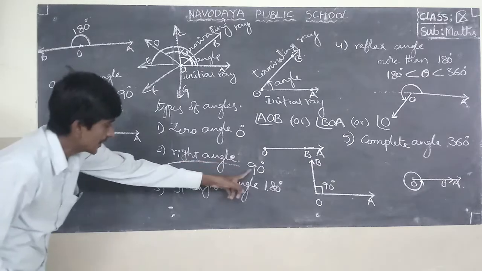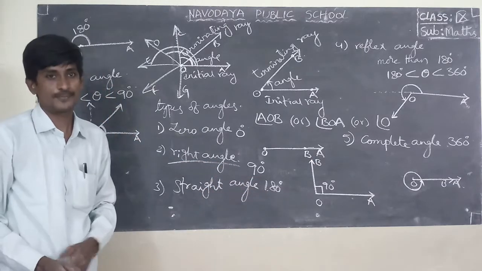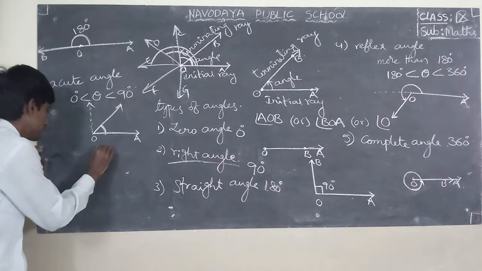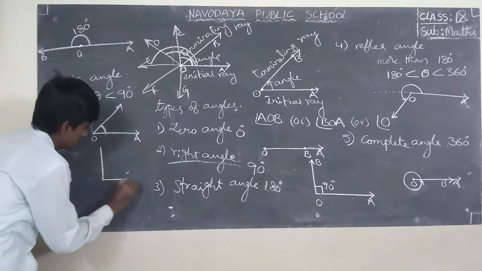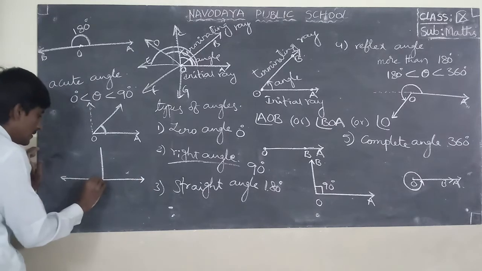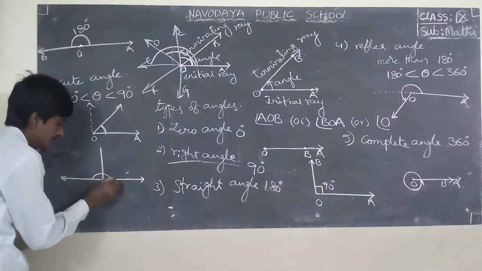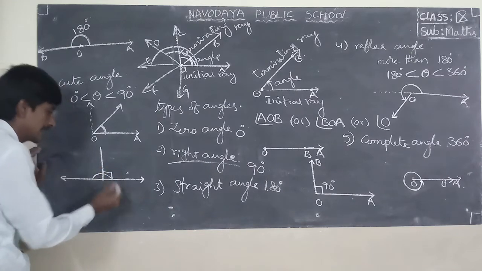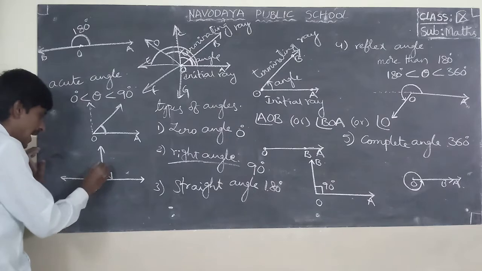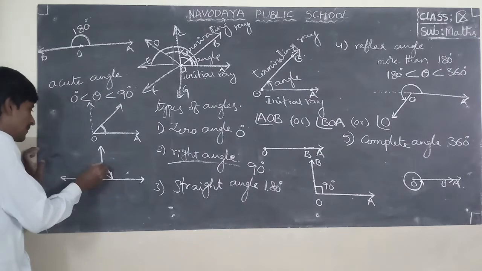And what about between 90 and 180? This is 180 degrees and this is 90 degrees. And what about in between these angles?